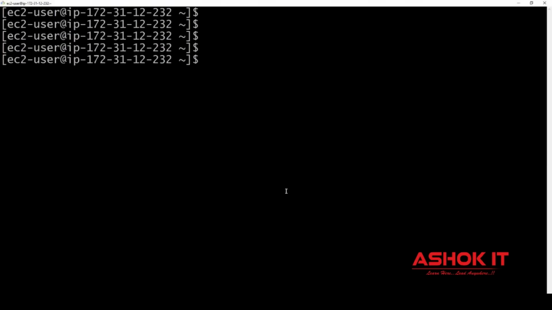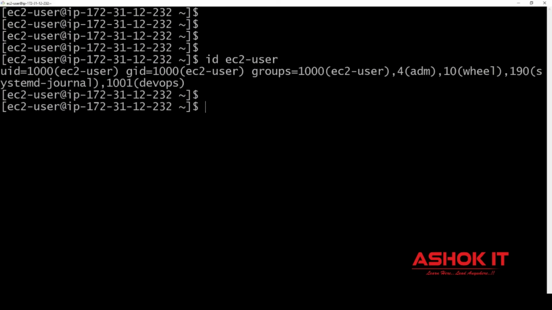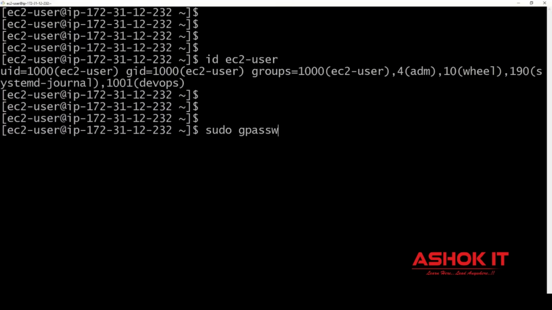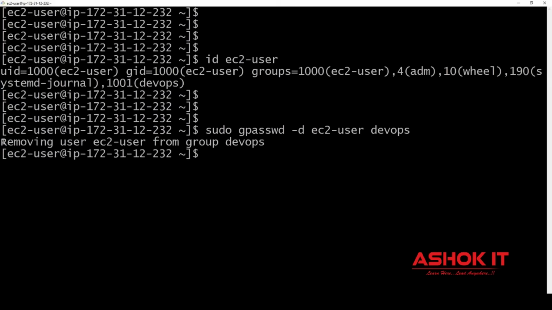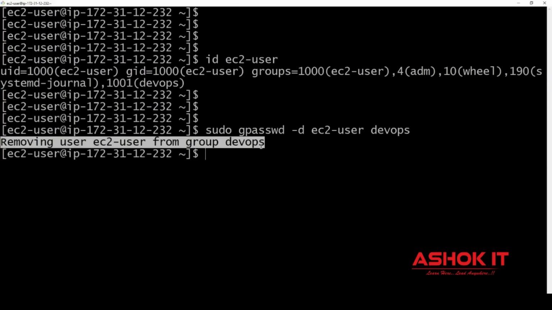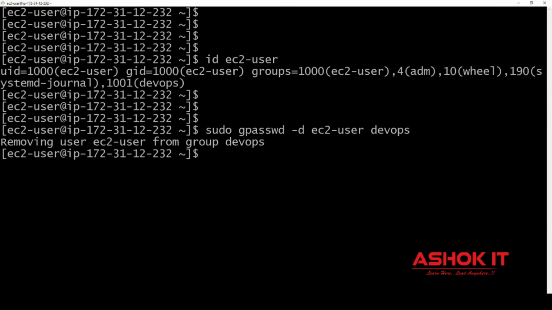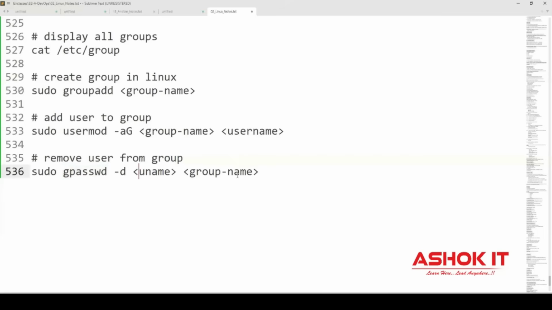Okay, so now let me remove EC2 user from the DevOps group. Currently, EC2 user is a part of the DevOps group. I want to remove. How to do this? sudo gpasswd -d ec2-user, the group name is devops. Now I am deleting. Now you can see the message: removing ec2-user from group devops. So by using this command, we can remove user from the group. By using the other command, we can add user to the group.